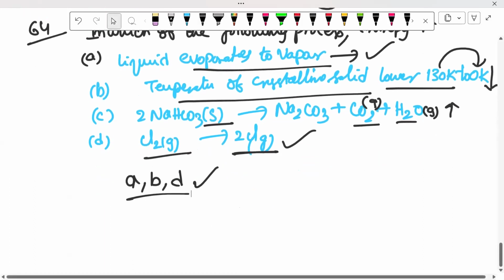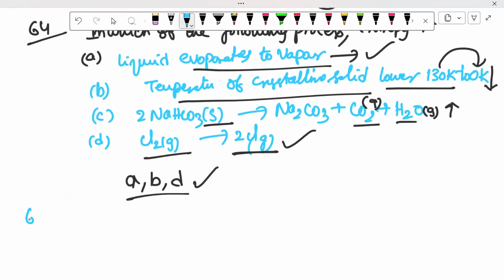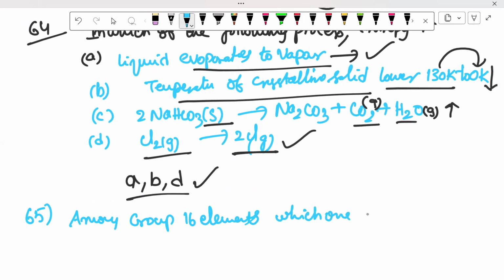Next, we'll go for the next, 65. 65 question: among group 16 elements, which one does not show -2 oxidation state?